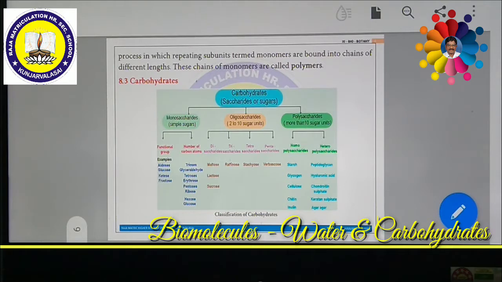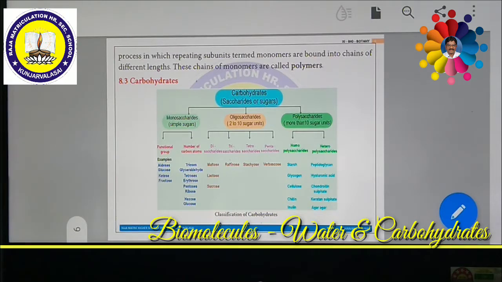Glycogen is seen in liver cells, skeletal muscle fibers, and throughout the human body except the brain. So except the brain, all the remaining body parts of a human being contain glycogen. Next we are going to see cellulose. In all plant material, the cell wall is made up of cellulose. Cellulose, hemicellulose, pectin, suberin, lignin, all these chemicals are present.